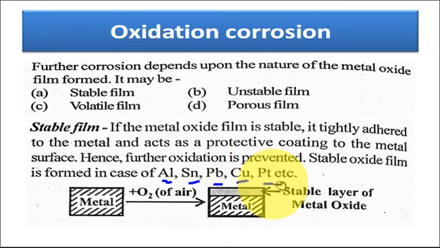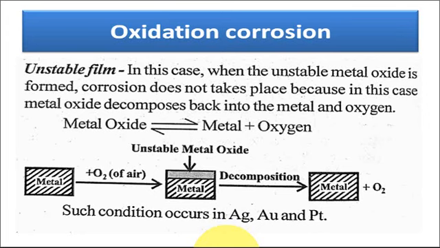So further extent of corrosion is very less in this type of metal. Now consider the second case, in which an unstable metal oxide layer is formed. What is the meaning of the word unstable here?